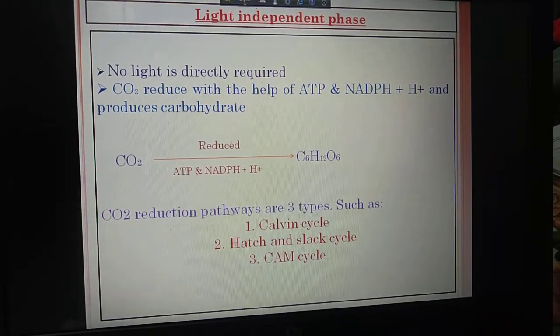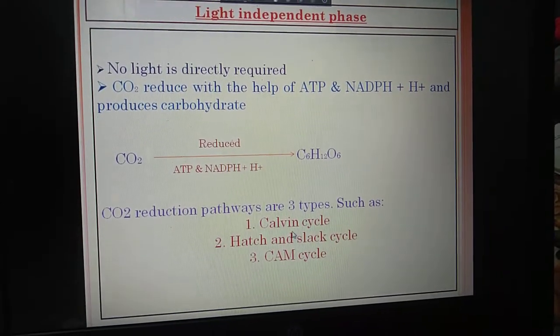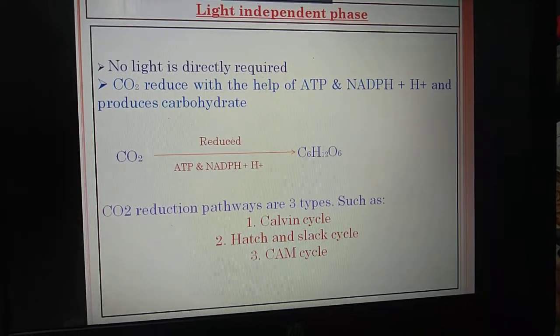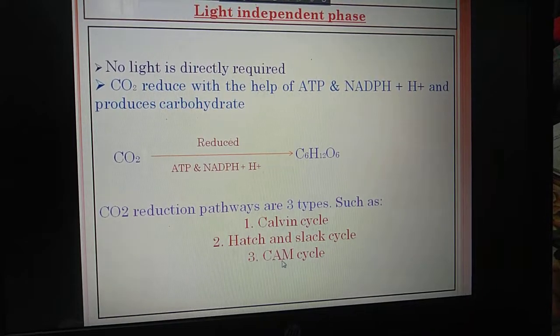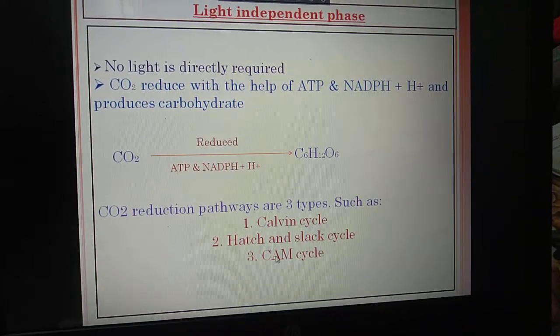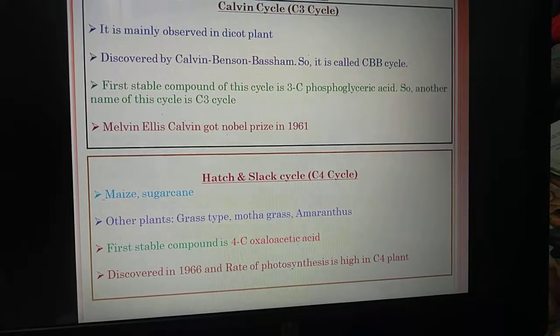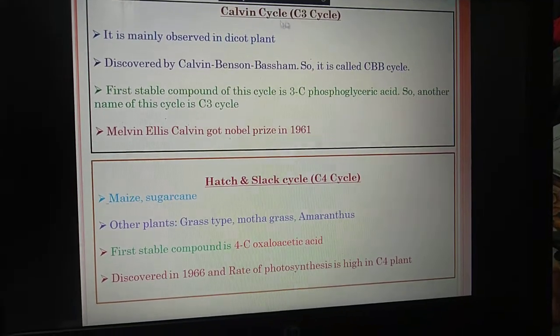So carbon dioxide reduction pathways are of three types: one is the Calvin cycle, the Hatch and Slack cycle, and the CAM cycle. Often a question comes in exams: what is the elaboration of CAM cycle? CAM cycle means Crassulacean acid metabolism. Now the Calvin cycle: another name of this cycle is the C3 cycle.